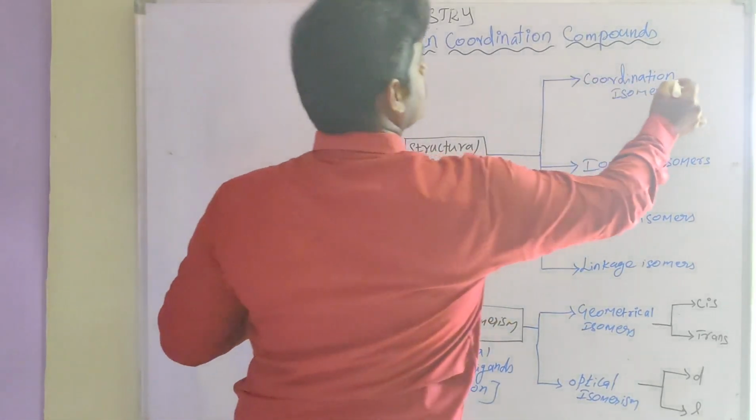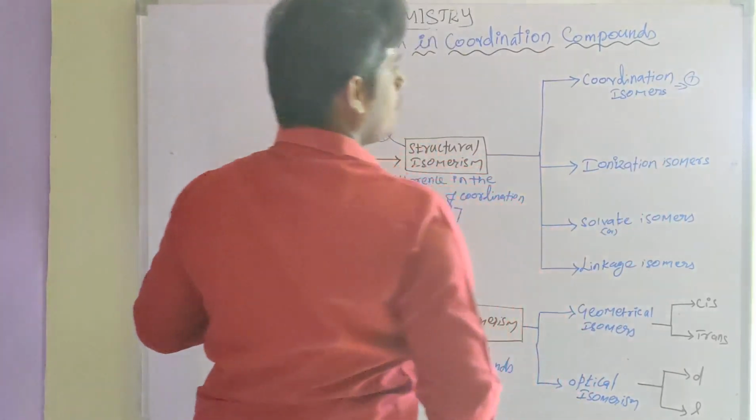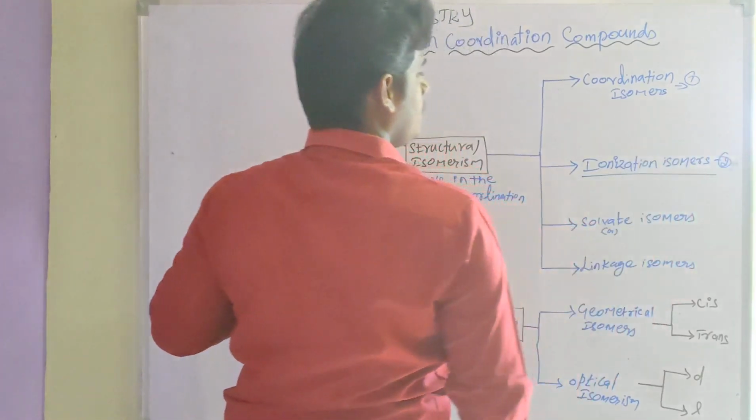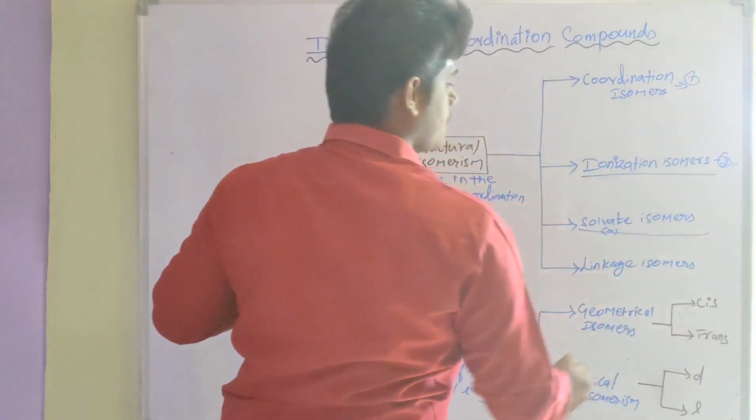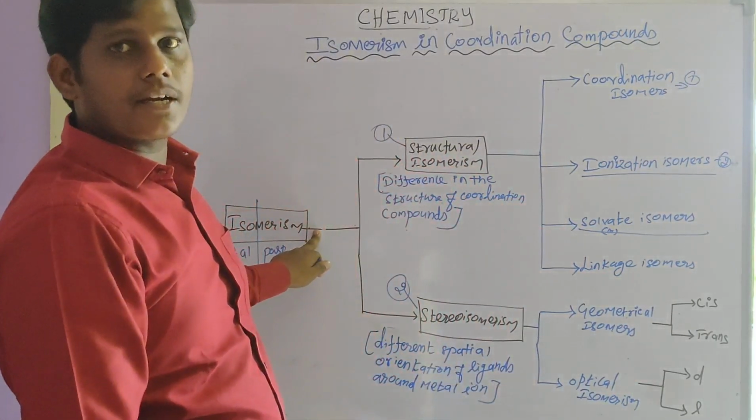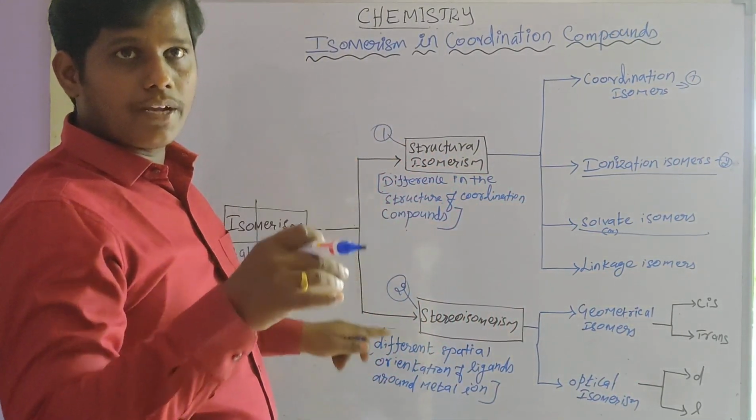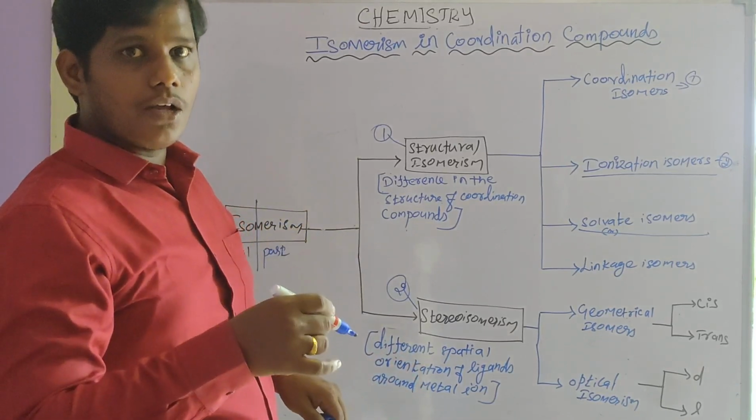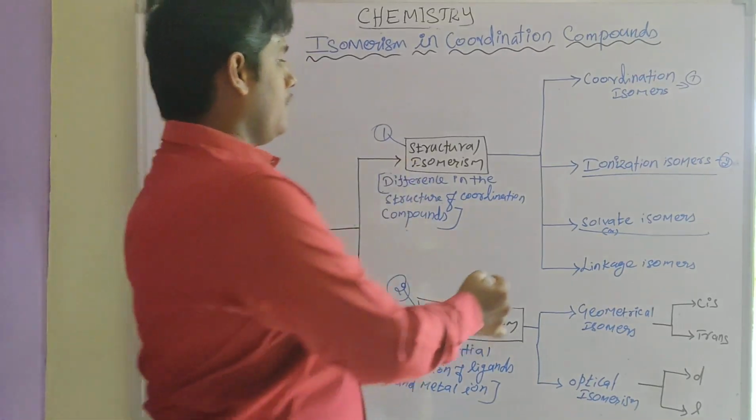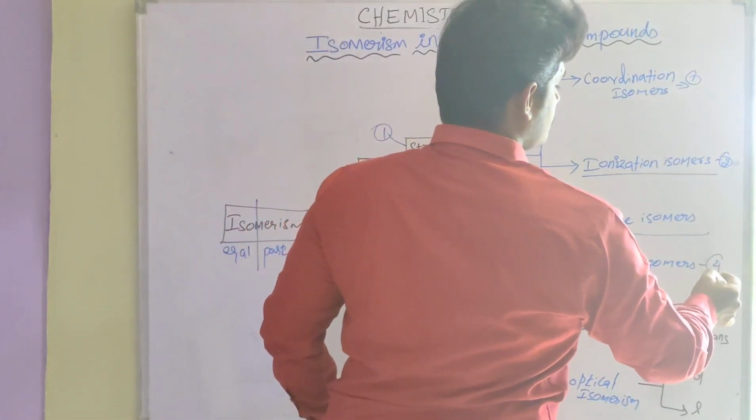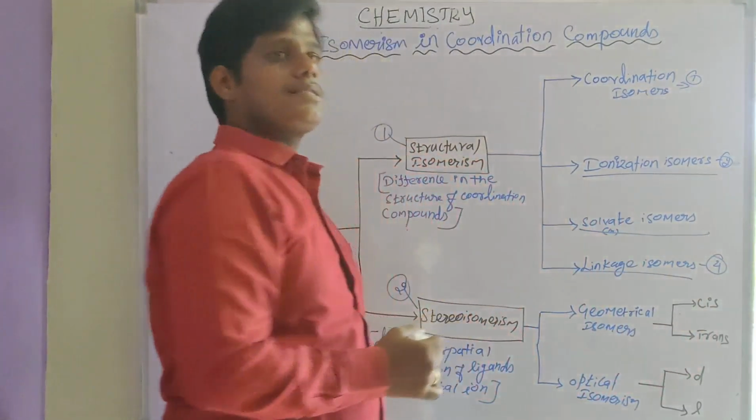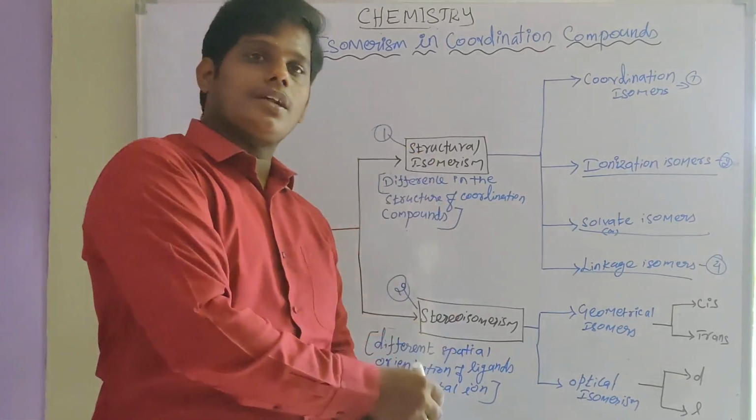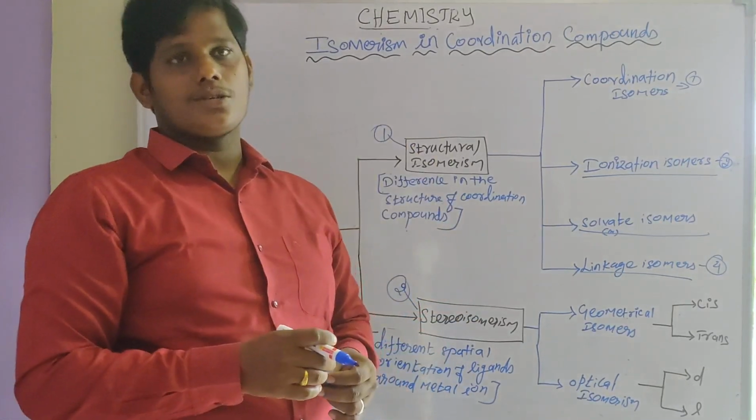One is coordination isomerism. Another one is ionization isomerism. Third one is solvate isomerism. It is also called hydrate isomerism, because if a water molecule is present in solvate isomerism, it is called hydrate isomerism. And the final, fourth one is linkage isomerism. This linkage isomerism is based on the ligands. Different types of ligand attach to the central metal atom to form linkage isomerism.